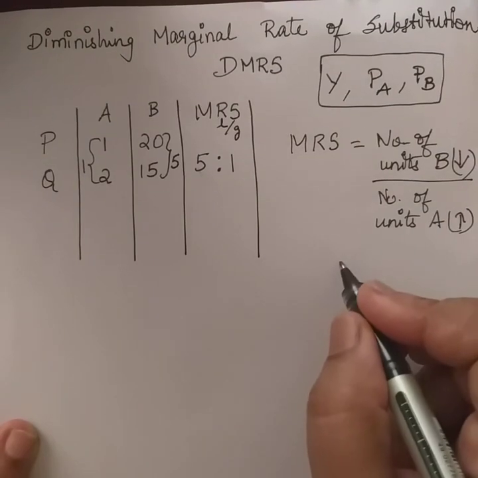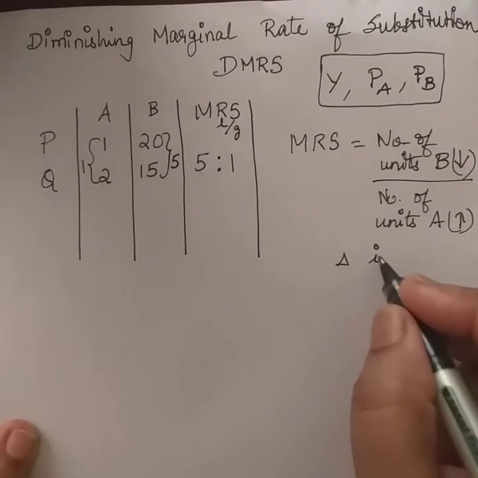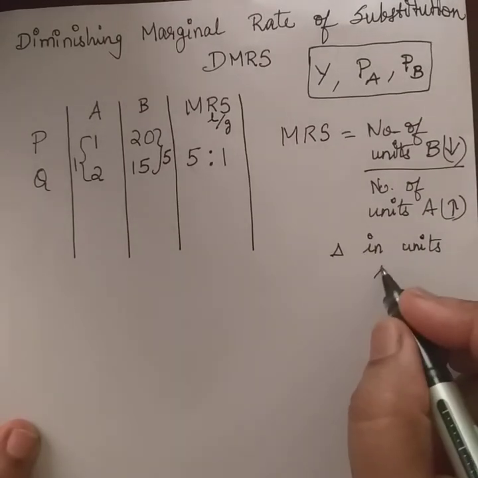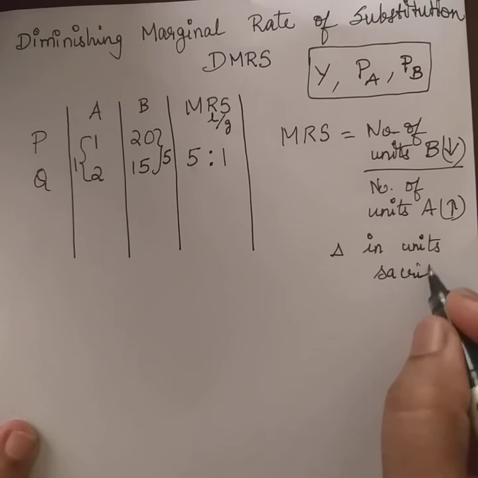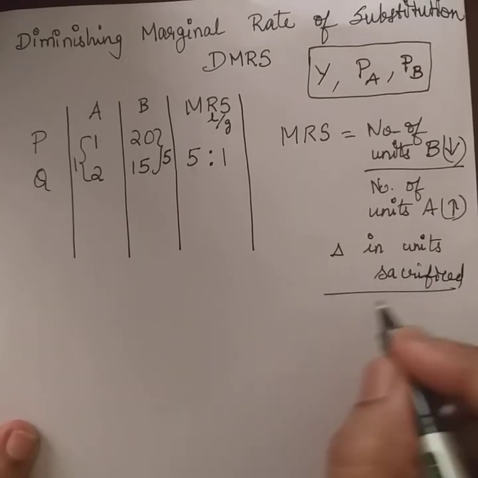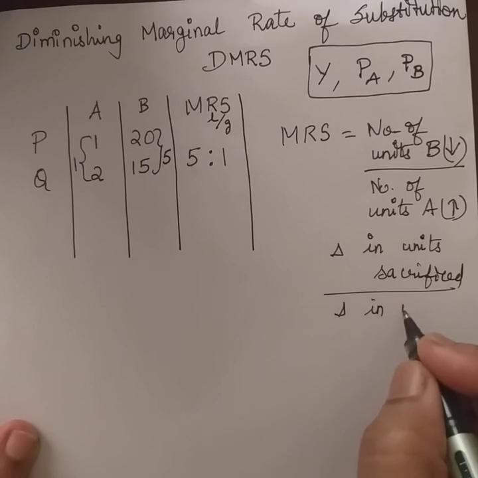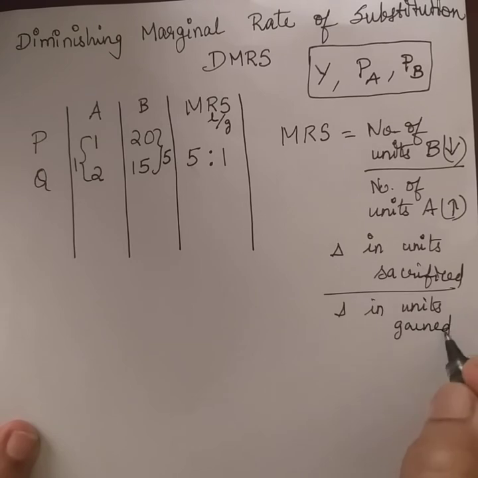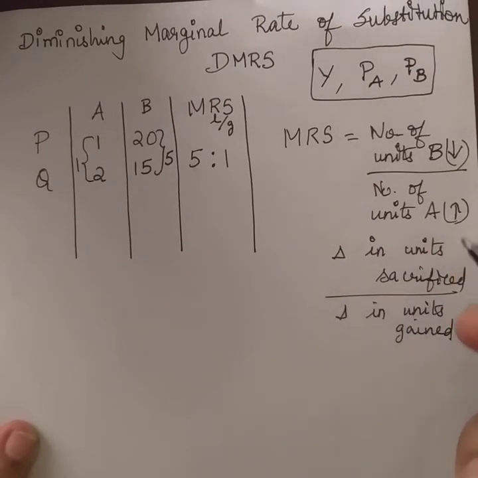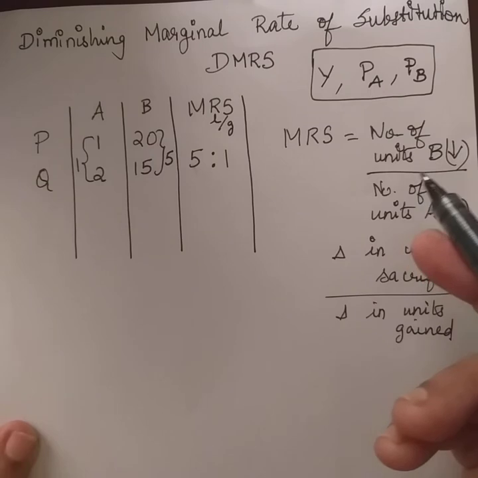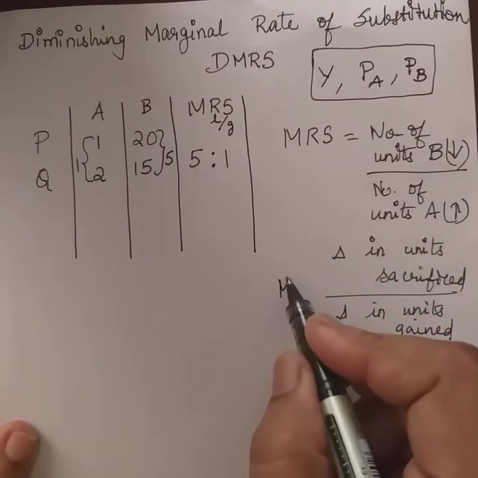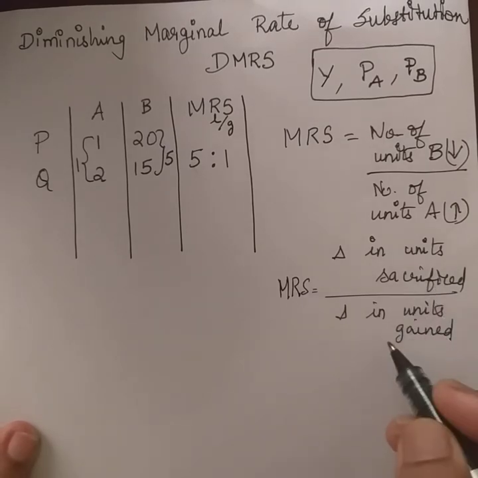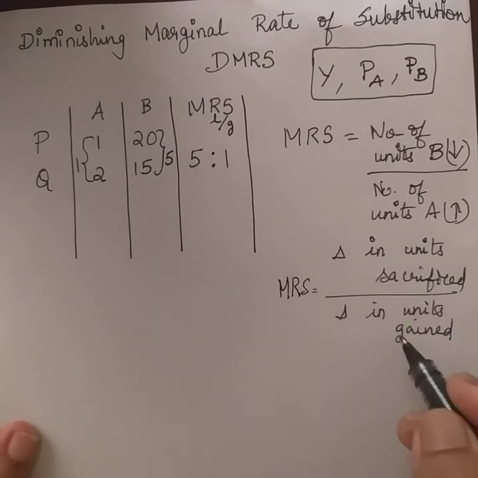So this can be denoted as the change in the units sacrificed due to change in the units gained. In this example, I have taken two products, bananas and apples. So this is how I expressed it. Otherwise, the marginal rate of substitution can be expressed as the change in the number of units sacrificed due to change in the number of units gained, right?